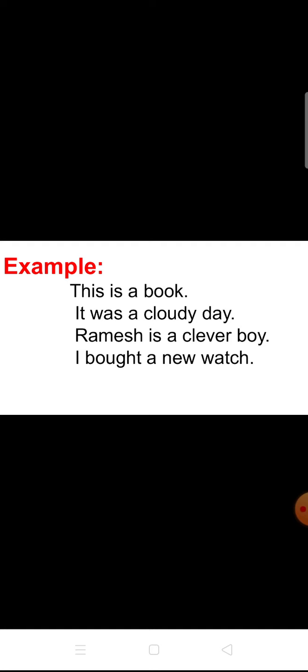The sentence is telling something to the reader. These are the examples of declarative sentence. What do you mean by declarative sentence? It's otherwise known as assertive, and it begins with a capital letter and ends with a full stop. It is a statement of facts, and it's telling something. Declare something. Very good.